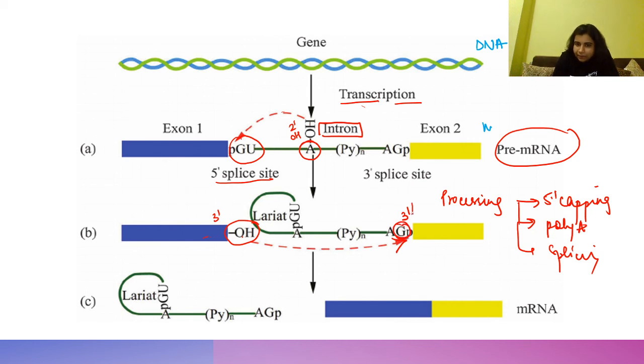So it will cleave here, and this part gets removed as a lariat. This process is also helped by the spliceosome, and this is the mRNA which we wanted for further processing.